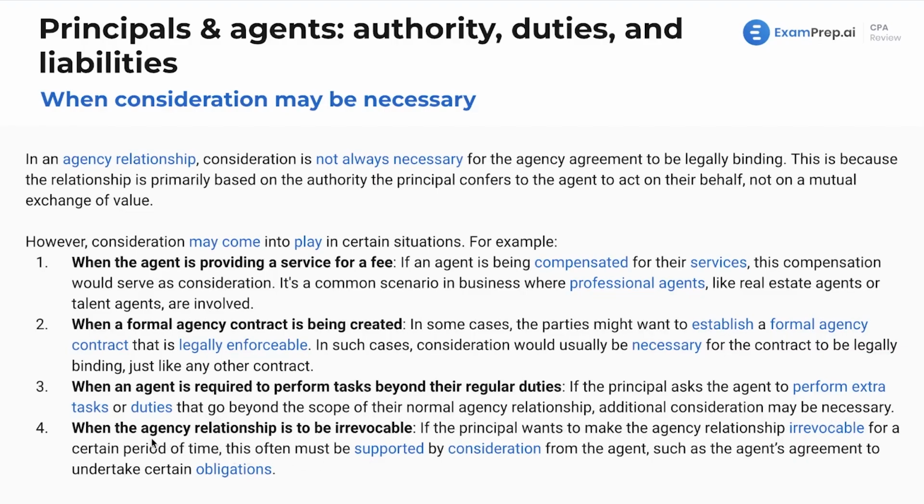And lastly, when the agency relationship is to be irrevocable. If the principal wants to make the agency relationship irrevocable for a certain period of time, this is often supported by consideration from the agent, such as the agent's agreement to undertake certain obligations.